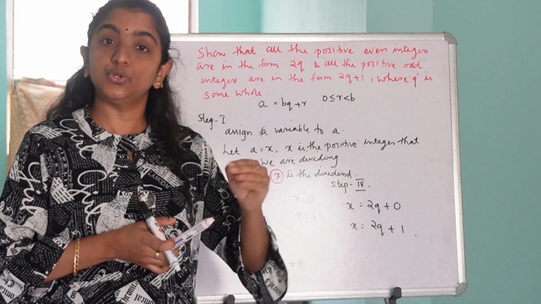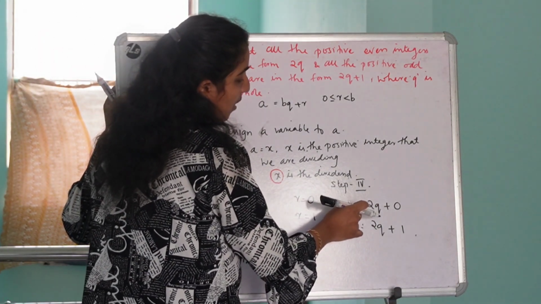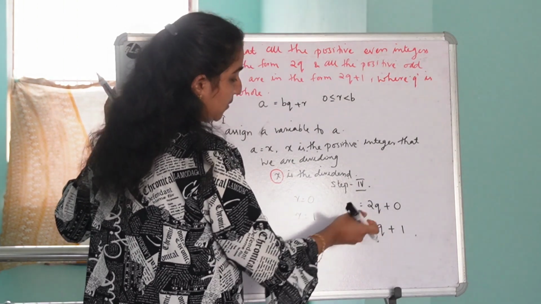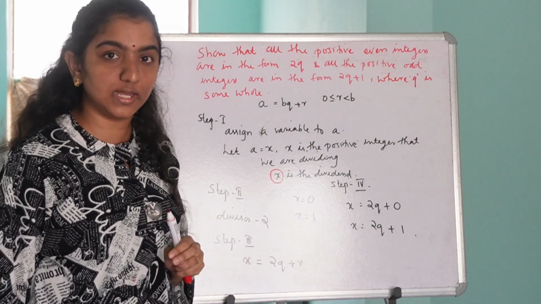So there are only two possible forms of x. Yes. So x can either be in the form x is equal to 2q plus 0 or in the form x is equal to 2q plus 1. Is it clear, guys, up to this?